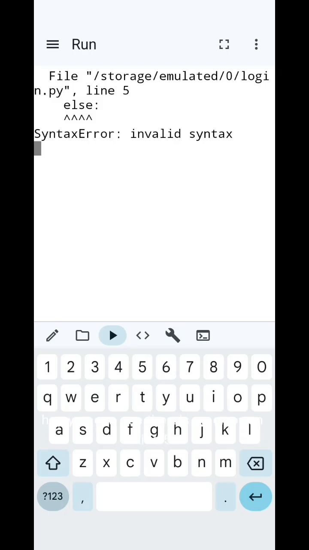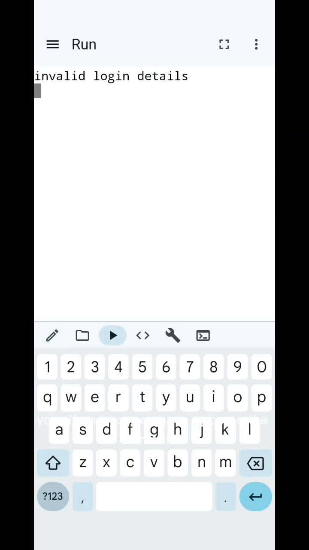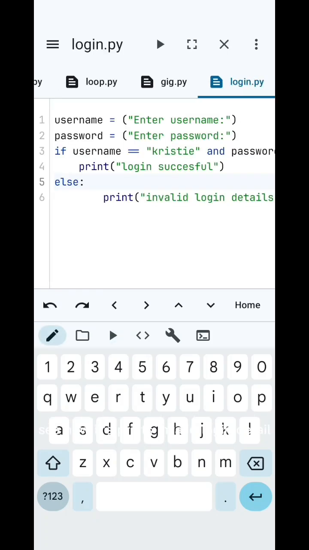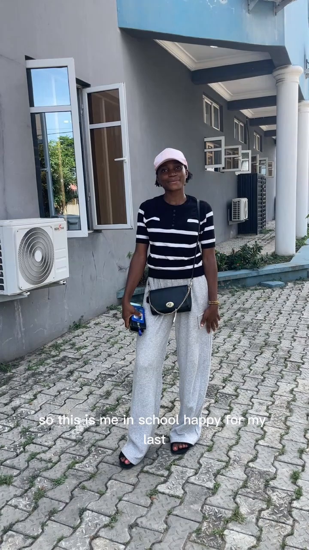Hey, you can see there's an error on line 5. Invalid syntax. Okay, I've seen it now. You have to make sure your if and your else are aligned properly. See, now it prints invalid login details. So that means our code is working. I'm so happy that this code actually works.